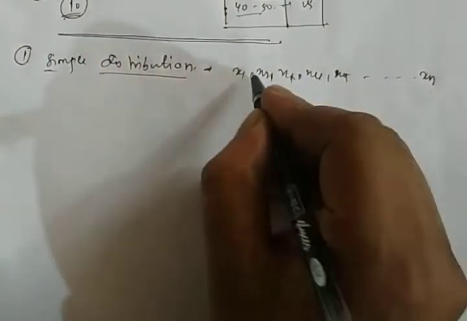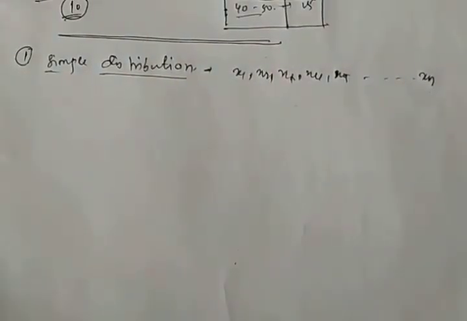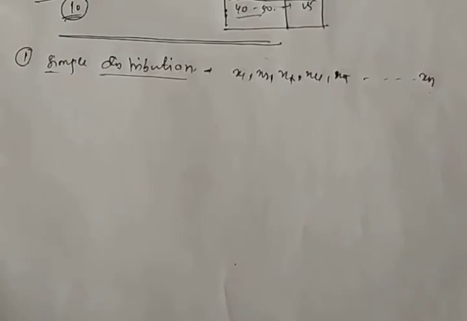Now remember that we will always arrange the data in either ascending order or descending order. Ascending order means small to large and descending order means large to small. We will always prefer the ascending order. So whenever data is given for the simple distribution, we will first arrange the data in ascending form.